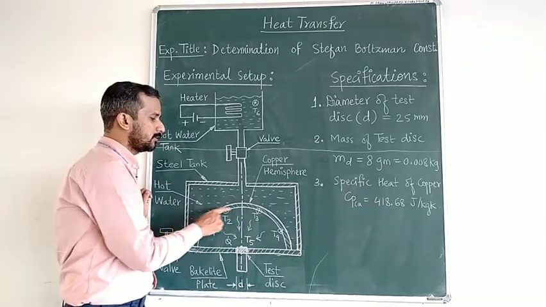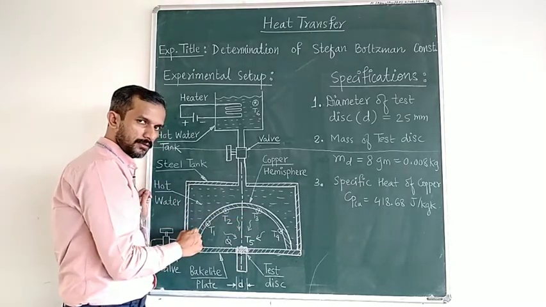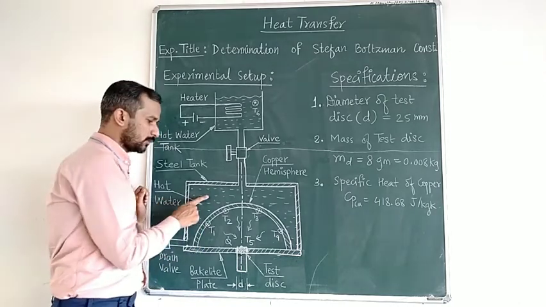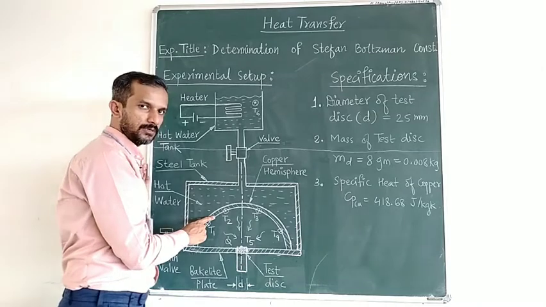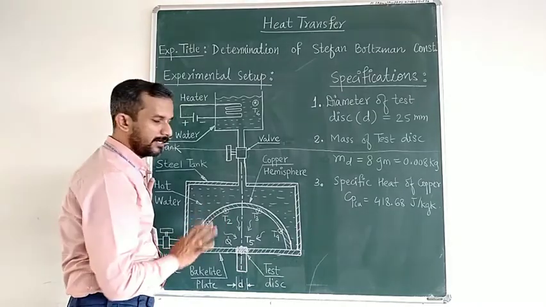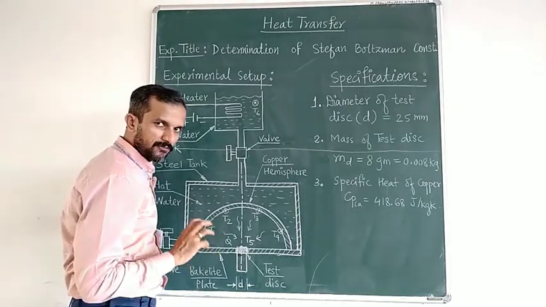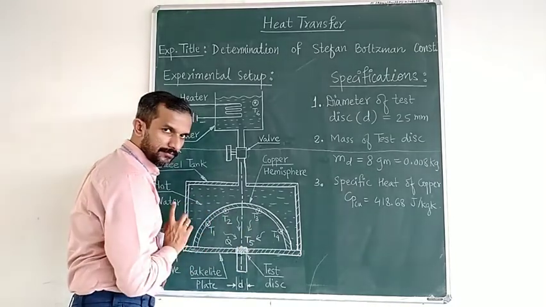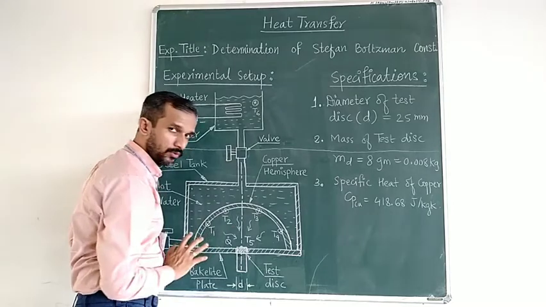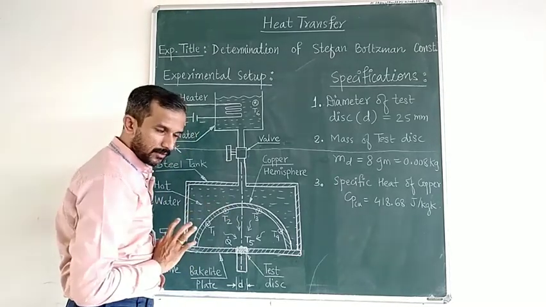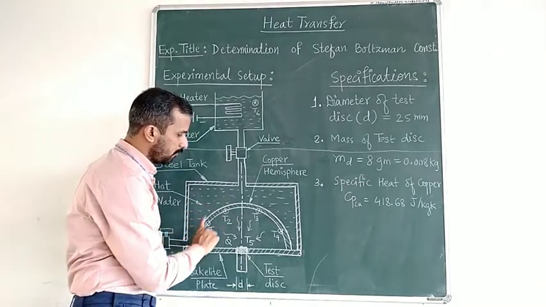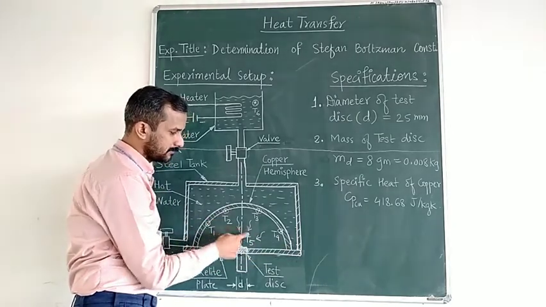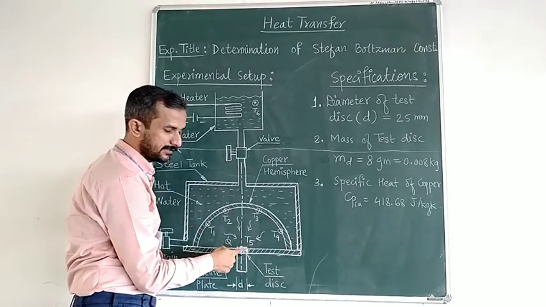So we wanted a heating source for the copper hemisphere, and for that we have used hot water. This hot water will heat this copper hemisphere. We will wait for a sufficient amount of time, let's say 5 to 10 minutes, 10 to 20 minutes, to achieve steady state. Means what? These 4 thermocouples should show approximately the same reading. So once it is uniformly heated from all directions, it is continuously radiating emissions towards the center of the disc.